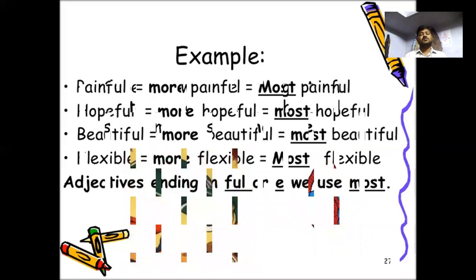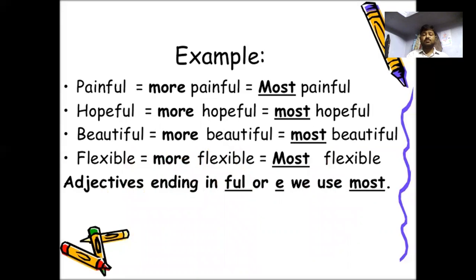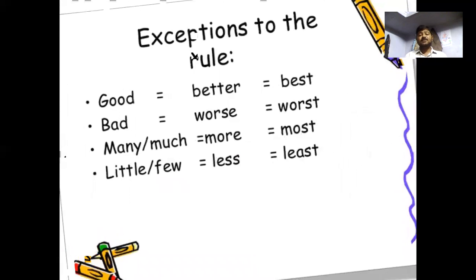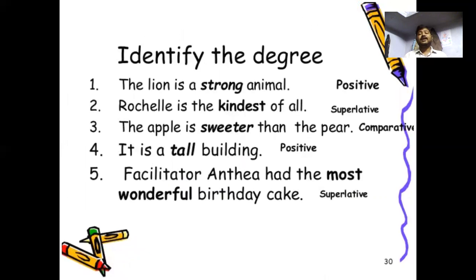These are superlative degrees. Painful, you can use more painful. FUL words are used as more or most painful. Hopeful, more hopeful, most hopeful. Beautiful, more beautiful, most beautiful. Flexible, more flexible or most flexible. Adjectives ending in FUL or E use most in the superlative degree. For example, good, better, best; these are the exemptions. Bad, worse, worst. Many, much, more, most. Little, few, less, least.